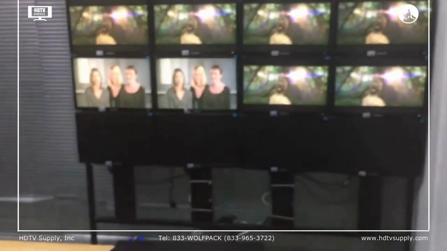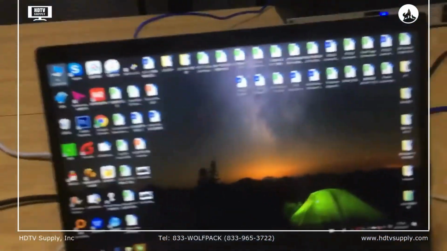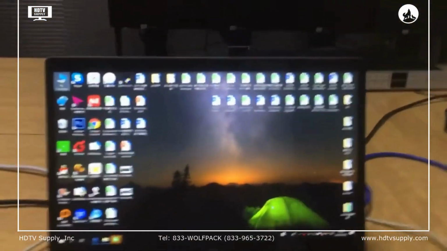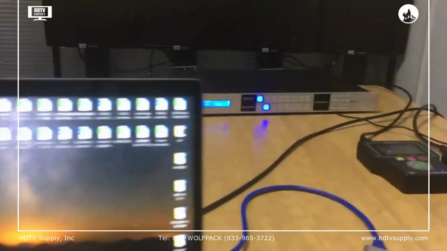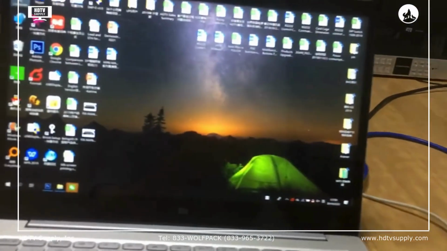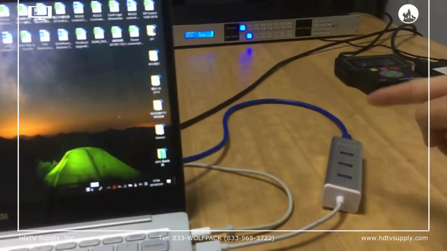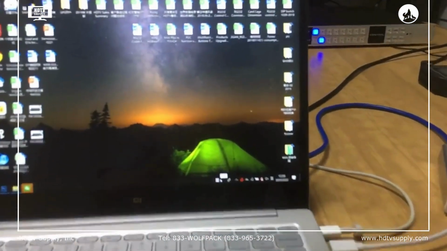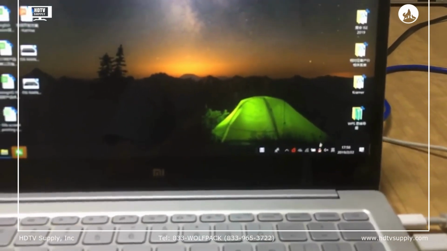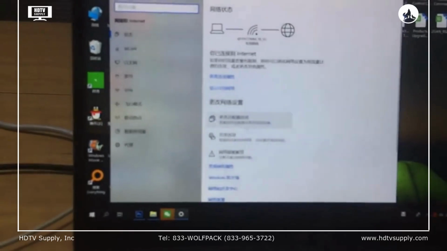Now we go back to the control PC to show you how to use the control software to control this matrix switcher. As we learned before, the default IP address is 192.168.1.80. First step, we connect the LAN cable to the control PC. Then we go to the network center to set up the IP address for this PC.